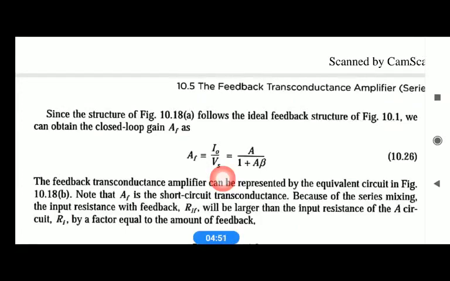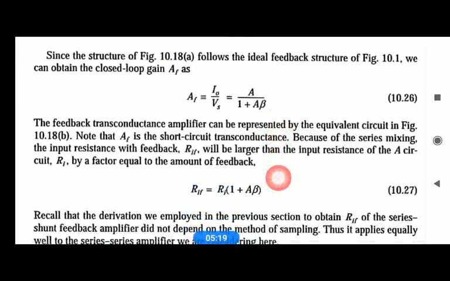Since here the output is current, it is not V0. V0 was in the previous equation, but here we have to take I0, because I0 is our output. So output current I0 divided by input voltage Vs is the gain AF, which we already saw in the previous session, A divided by 1 plus A beta.